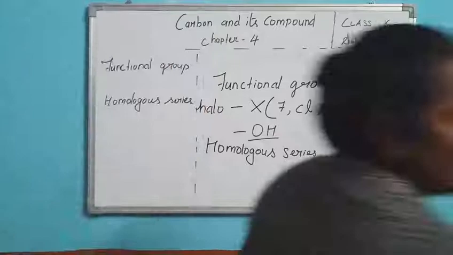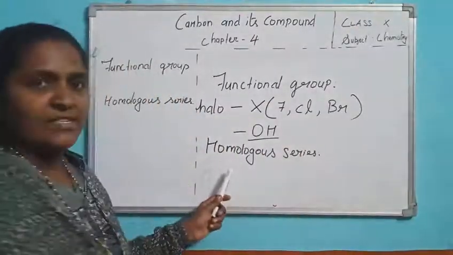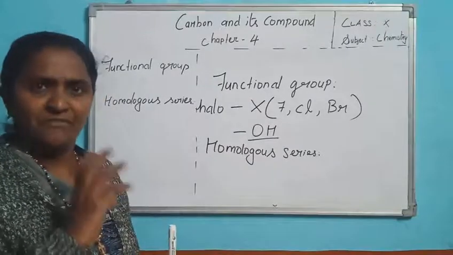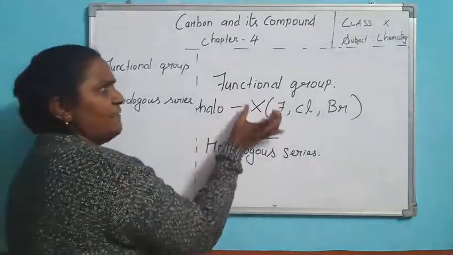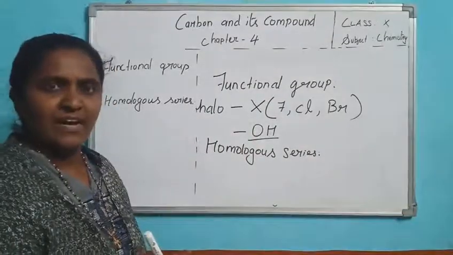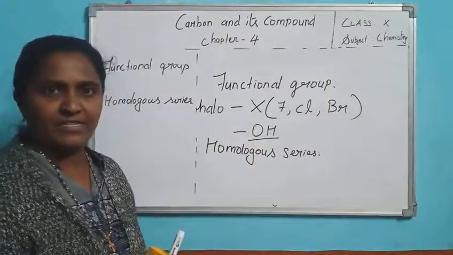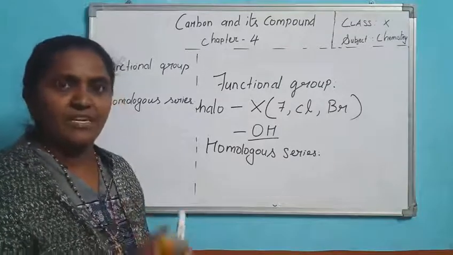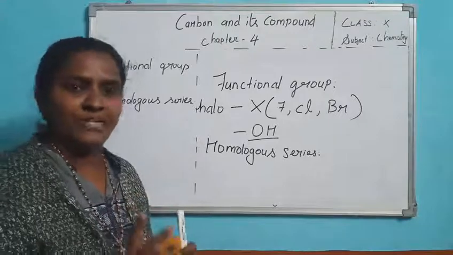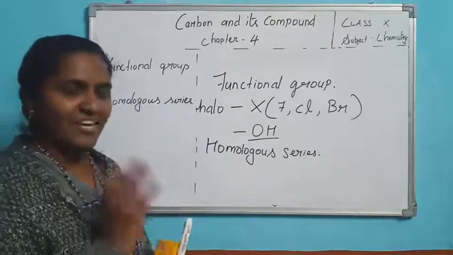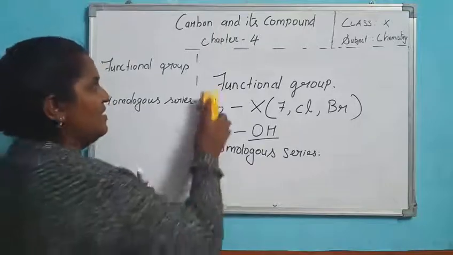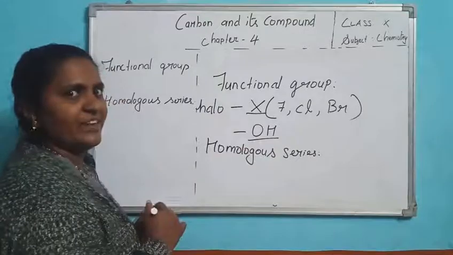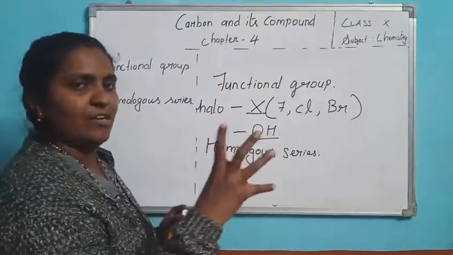What is homologous series? Homologous series is a group of organic compounds which have the same functional group, different physical properties and the same chemical properties. I will give you an example, then you can understand. A functional group is an atom or group of atoms which defines the specific organic compound.